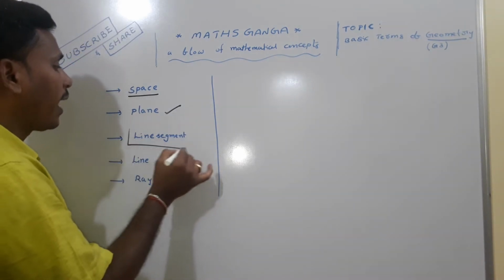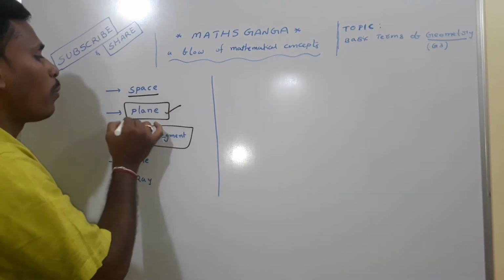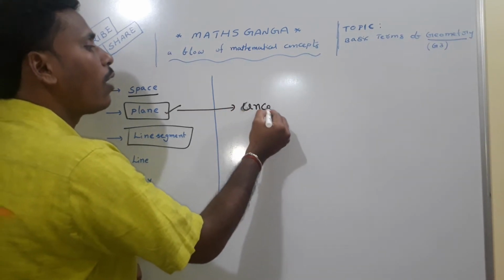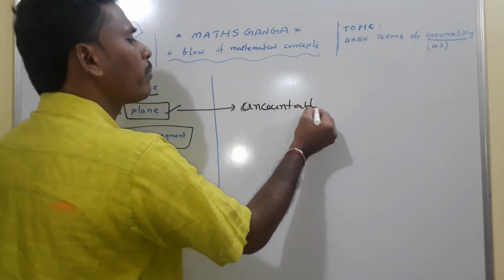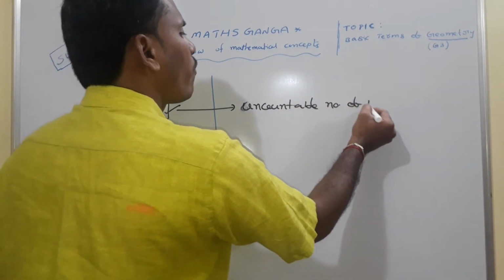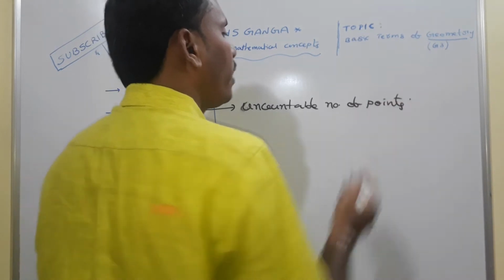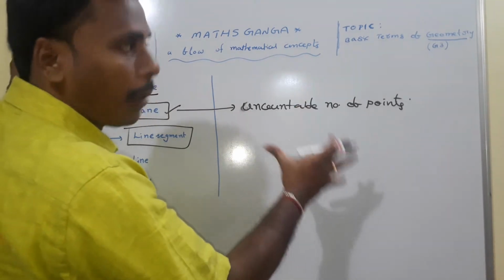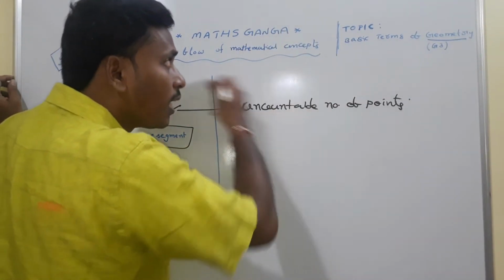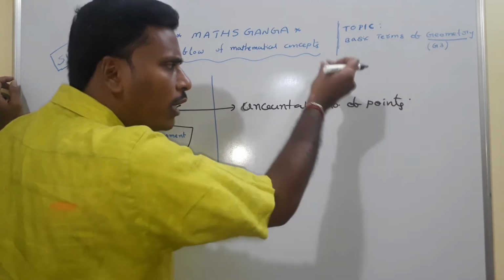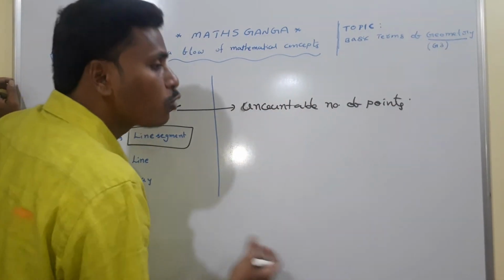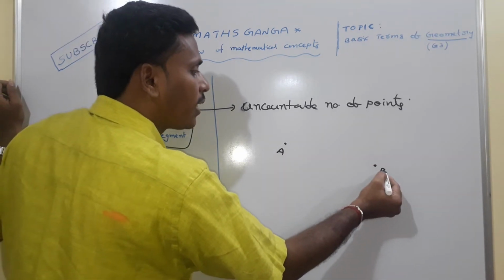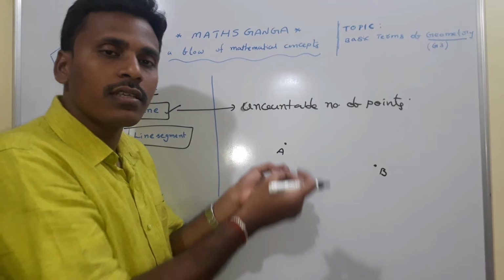Now coming to the line segment. If you observe the plane once again, it consists of an uncountable number of points. On the plane, there is an uncountable number of points. See this board, a part of the plane. Imagine this board consists of an infinite, uncountable number of points. Among all those points, if you mark any two points, one as A and the other as B, these are two points on this plane.